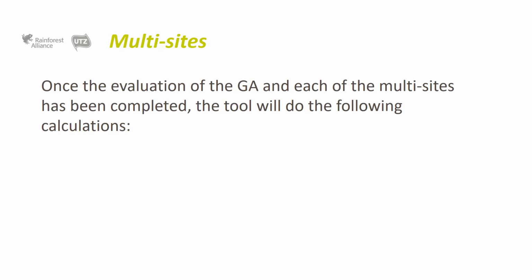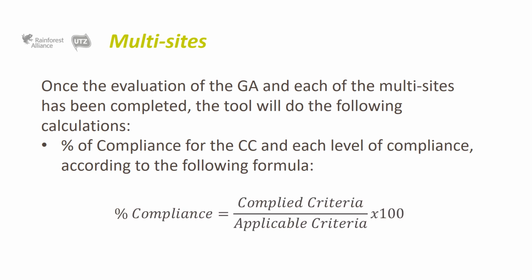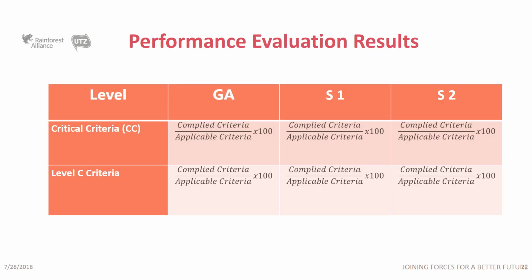Once the evaluation of the multi-site farms and the group administrator has been completed and the tool has been filled in, the tool will do the following calculations. For the group administrator and each of the multi-site farms, it will calculate the percentage of compliance with the critical criteria in each of the levels according to the following formula. For a group administrator with 2 multi-site farms in the sample in year 0, calculations will be done as shown in the table.